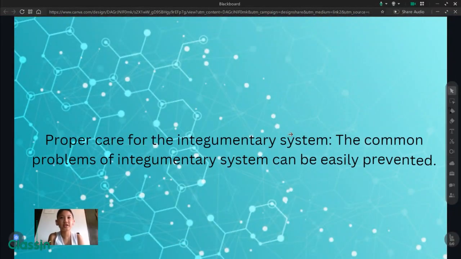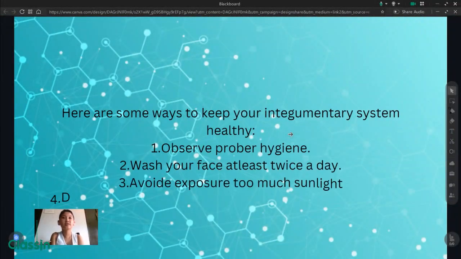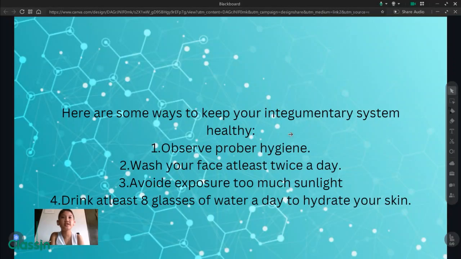Proper care for the integumentary system. Common problems of the integumentary system can be easily prevented. Here are some ways to keep your integumentary system healthy.